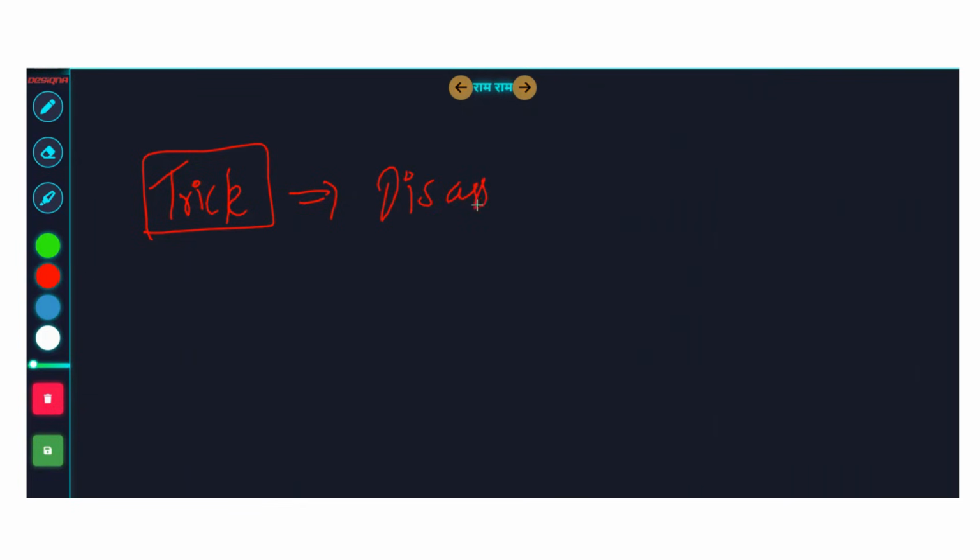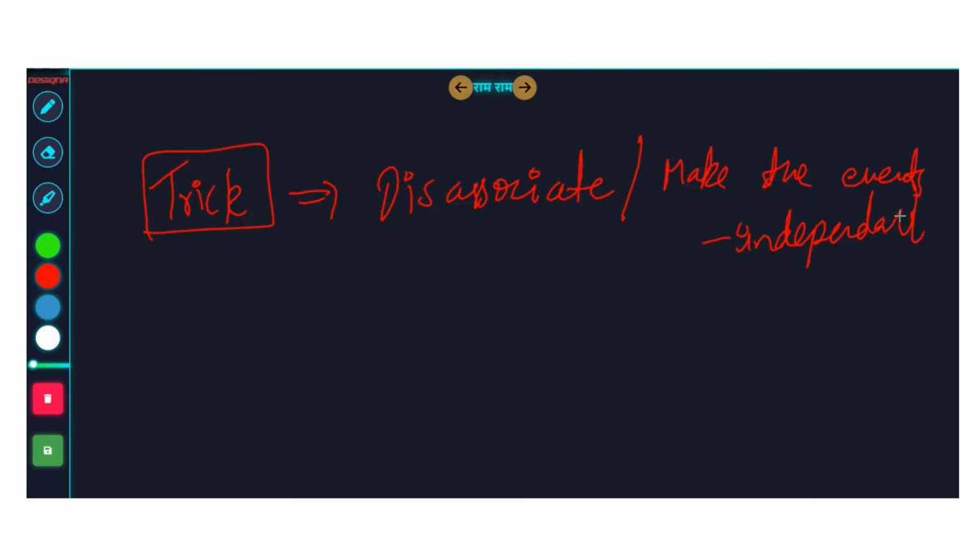Disassociate. Just dissociate and make the events independent. Guys, they are independent of each other. Just forget about 3. Just forget about 3 and the problem gets solved. First step, what you will do? Spread the virus of 2.